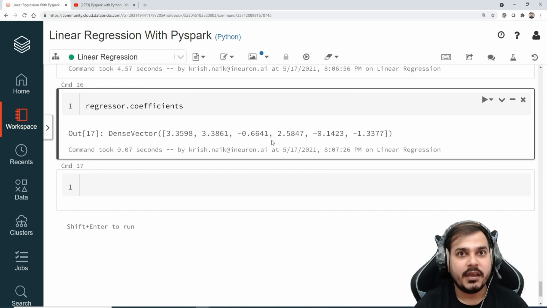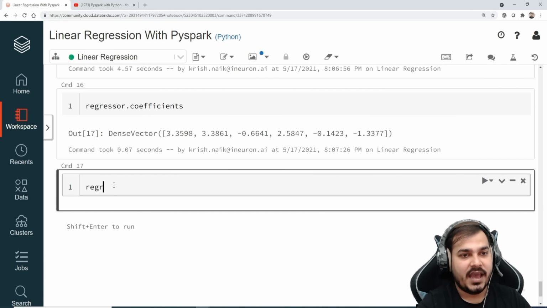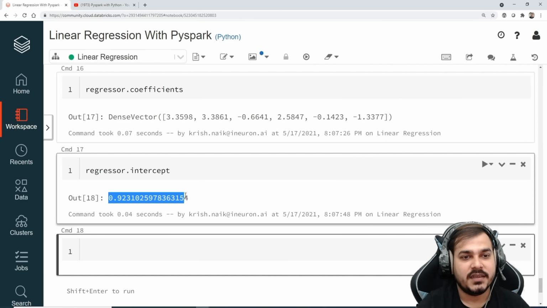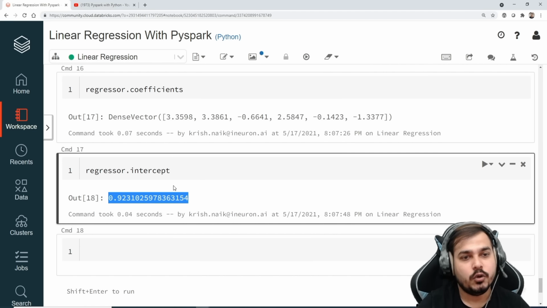Always remember, in a linear regression, you will have coefficients based on the number of features, and you will also have an intercept. So here I'm just going to say intercept. This is basically my intercept, that is 0.923. So here you have both pieces of information.